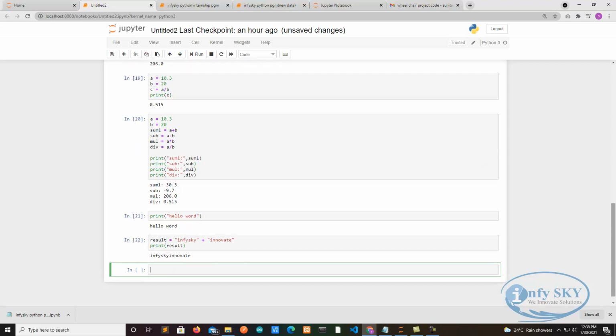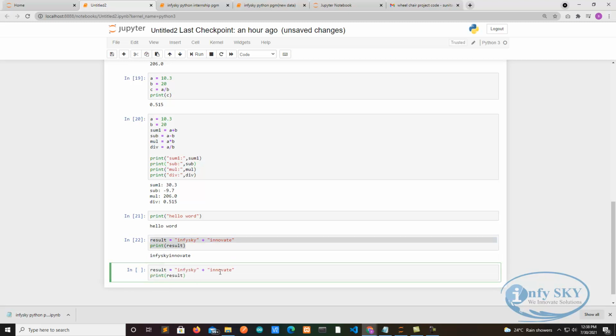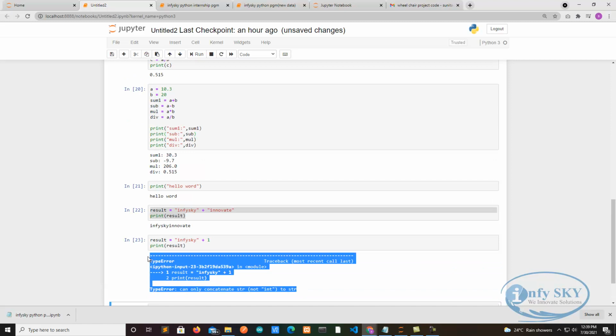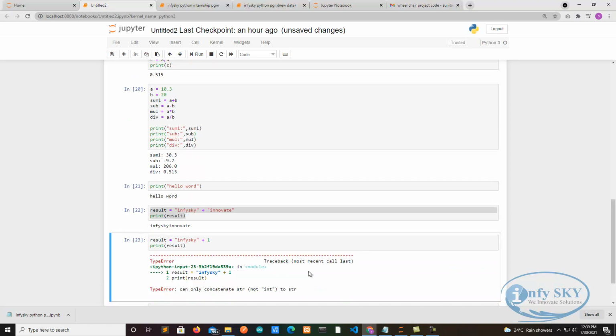See, the two strings are concatenated. Suppose I take here one number, and I will not take any string. We'll see whether it will do that. See, it is giving an error. Why? Because if you're doing any concatenation, then both should be of the same type. If it is a string, it should be string only. If it is an integer, it should be integer only. This is called concatenation.